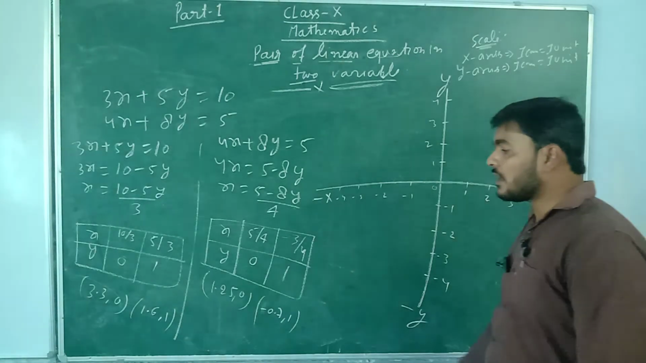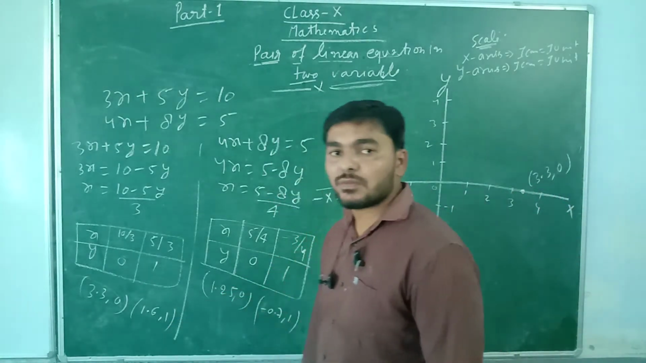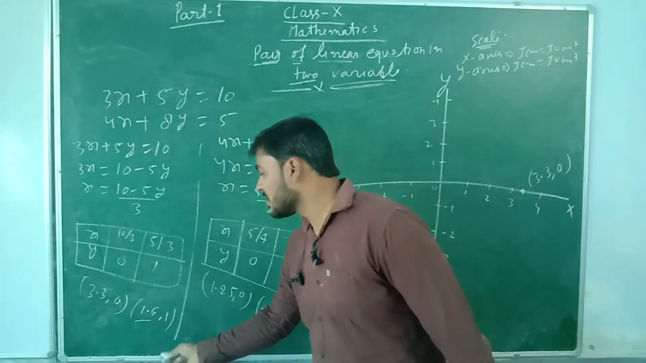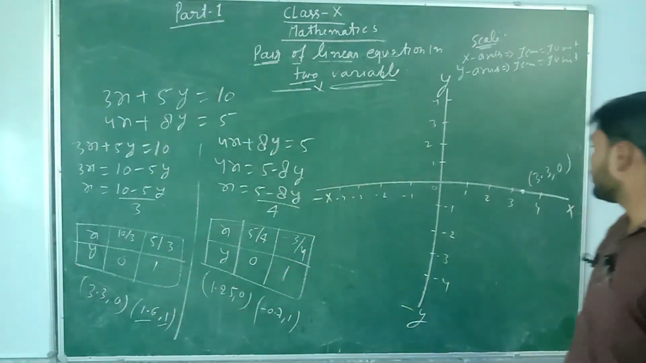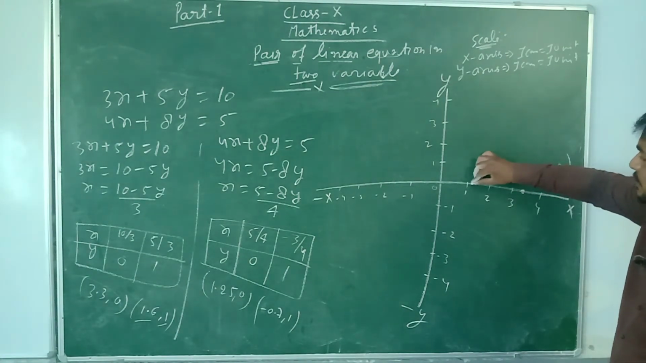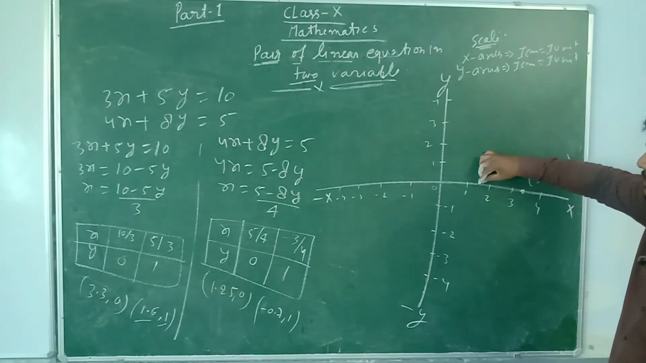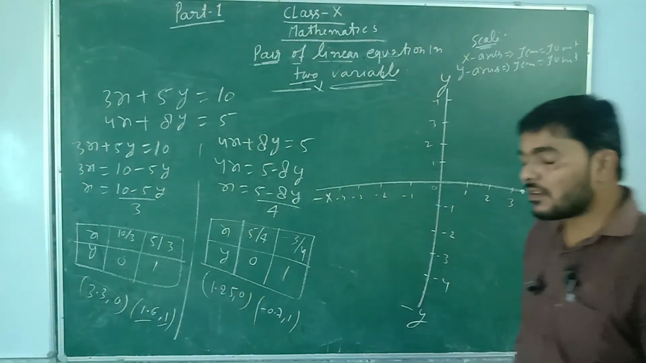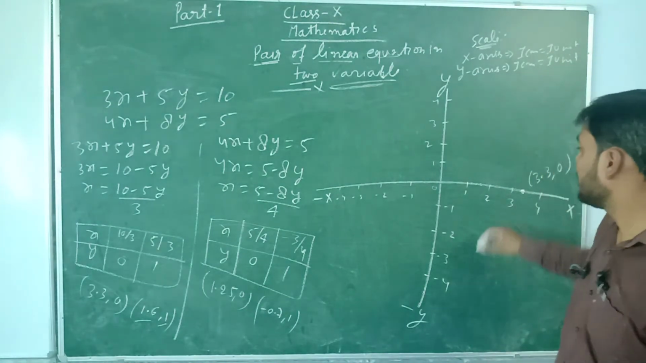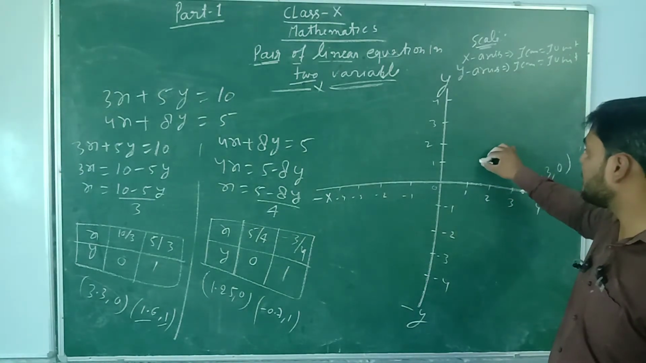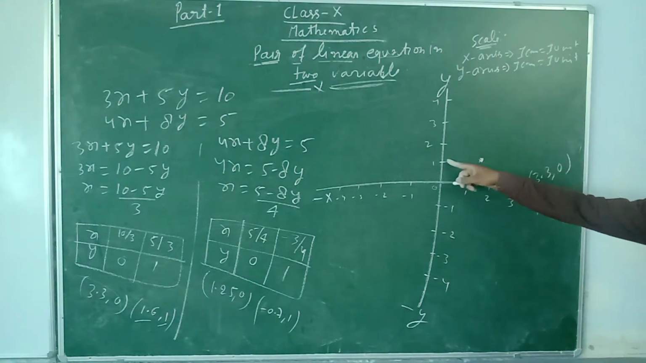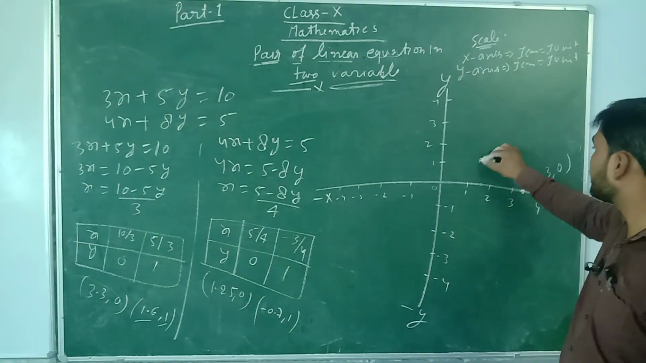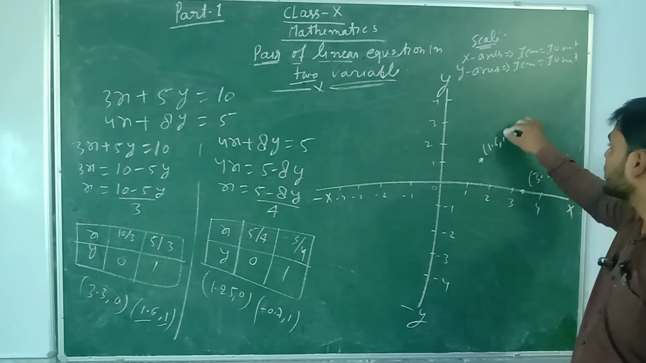Both are the same. Now the second point is 1.6 comma 1. Here the value of x is 1.6, y equal to 1. So 1, 1.1, 1.2, 1.3, 1.4, 1.5, 1.6. Here it will be 1.6. Now y equal to 1, so here it will be y equal to 1. Y equal to 1, x equal to 1.6. Okay? This is the point 1.6 comma 1.